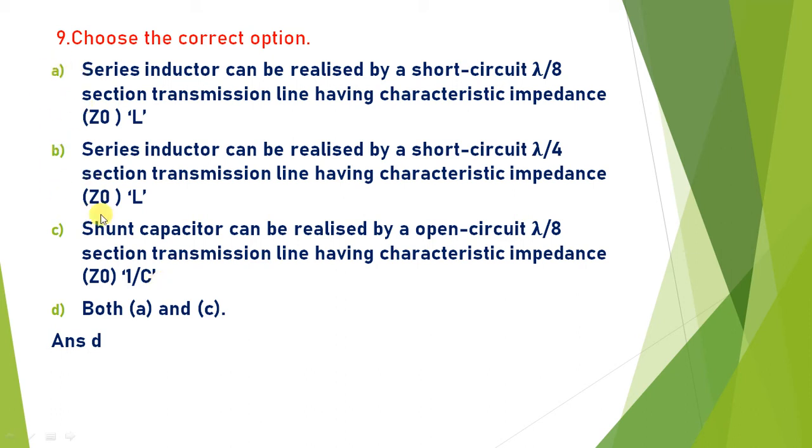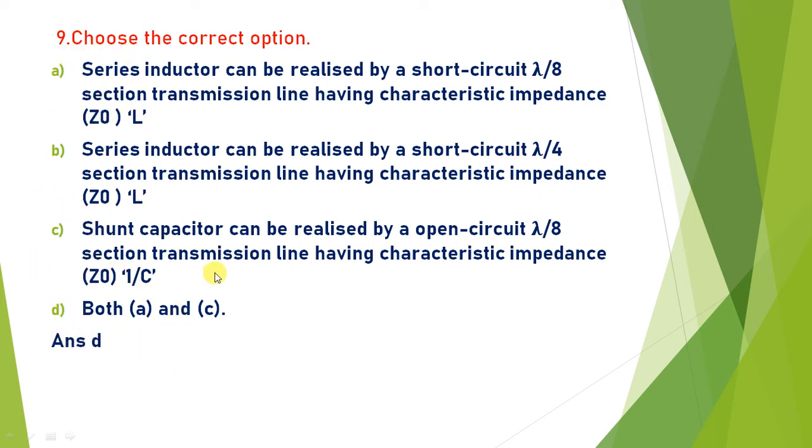So statements A and C both are correct because an inductor can be realized by a short-circuit lambda by 8 section transmission line which has characteristic impedance Z0, and a capacitor can be a shunt capacitor. If the previous was the series capacitor, this one is the shunt capacitor. So a shunt capacitor can be realized by a lambda by 8 open-circuit transmission line having characteristic impedance Z0 by C. So this is again part of the theoretical questions. You can find out from the theory that E and C are both correct.